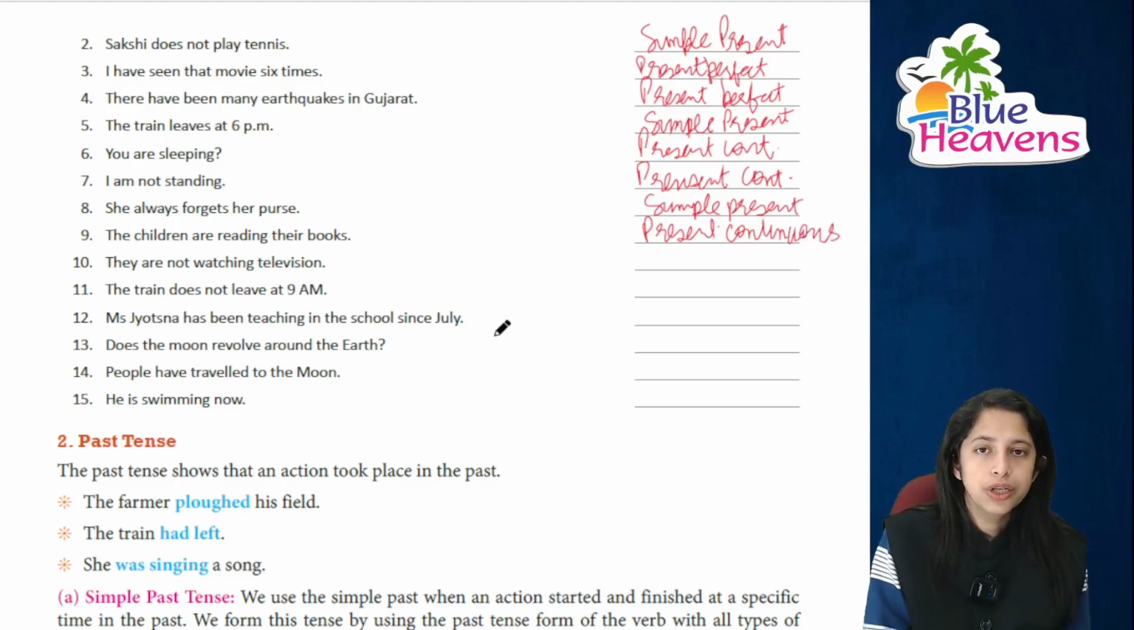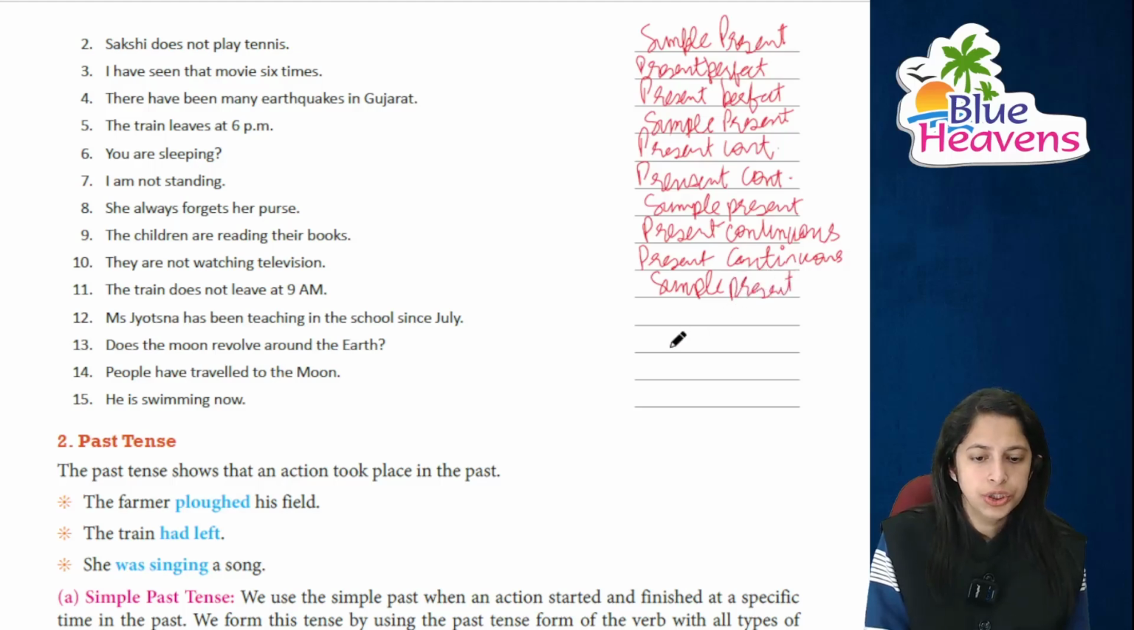They are not watching television. वो लोग टेलीविजन नहीं देख रहे हैं. This is of course present continuous. The train does not leave at 9 a.m. This is simple present.